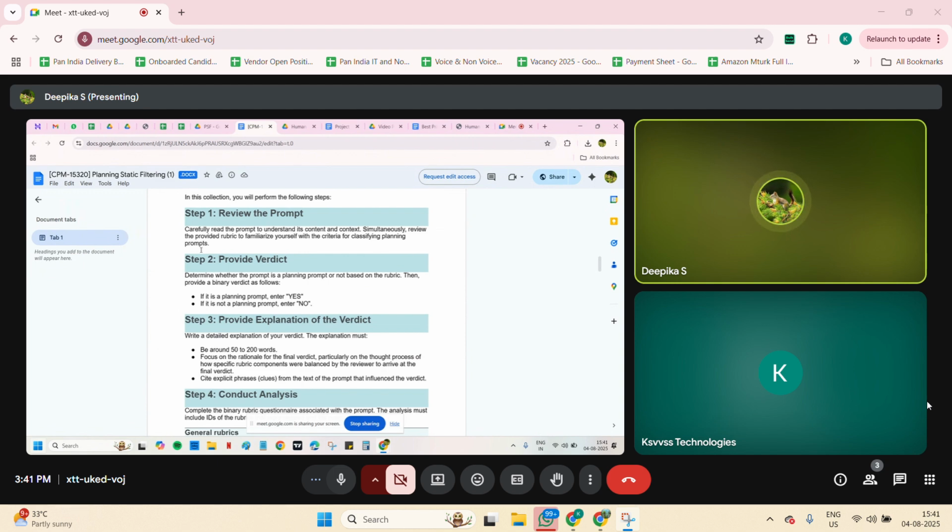If it is a planning prompt and satisfies all the rubrics, we enter yes; if not, no. Next, we need to give an explanation of why we selected yes, why the prompt comes under planning.